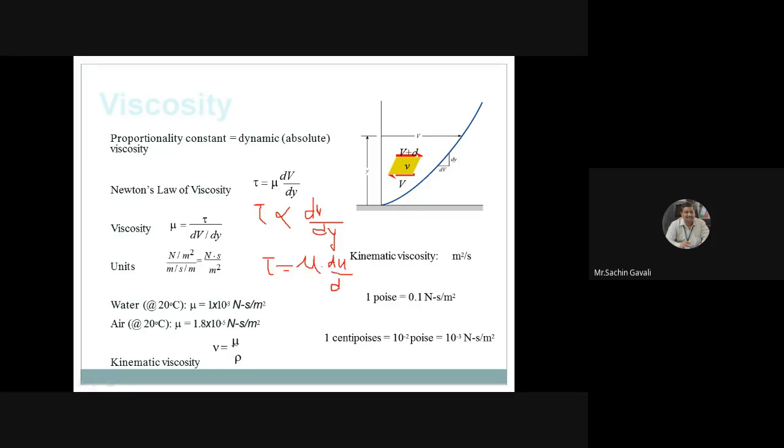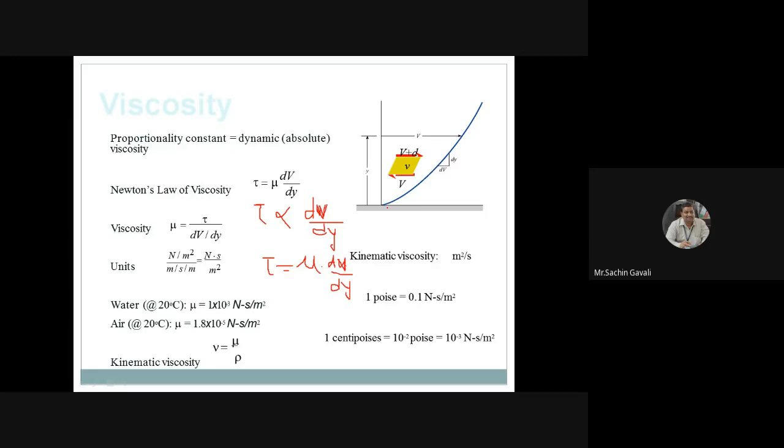The shear strain is also called the velocity gradient. Velocity symbols you can consider as u or v. Tau is directly proportional to dv by dy, which is Newton's law of viscosity, or tau is equal to mu into dv by dy. So this is the velocity gradient.